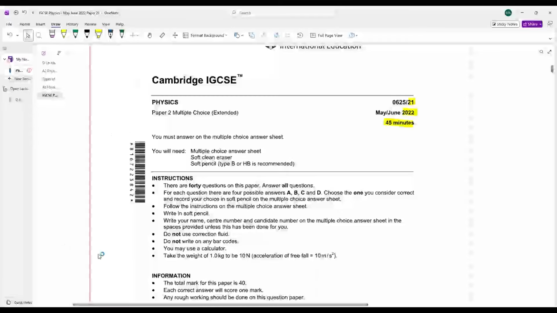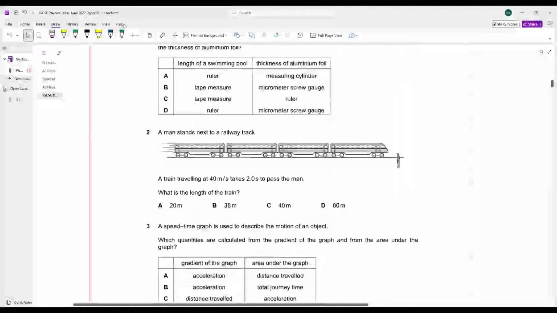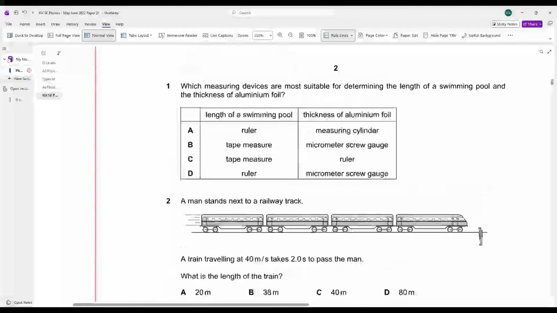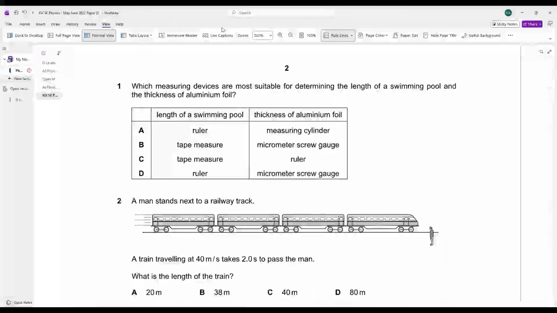This is a 45 minutes paper. Let's get started with it. This is an MCQs based paper, so let's start with it. Okay, let's see this.